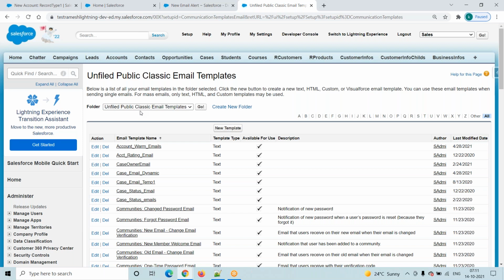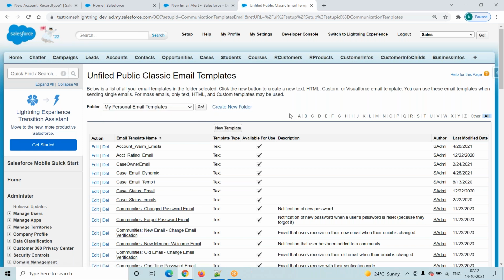Anything we store in that folder is accessible by all users in the sandbox. My personal email template means, if I create one new email template and store it in this folder, it is available only for me. If you want, you can create a new folder here.